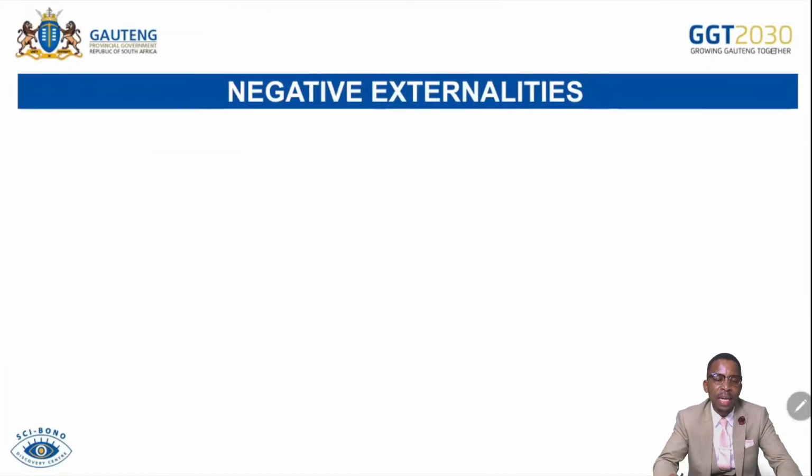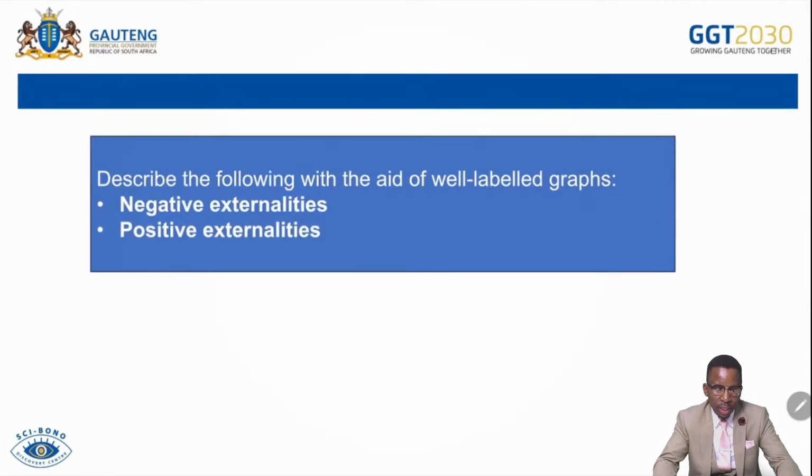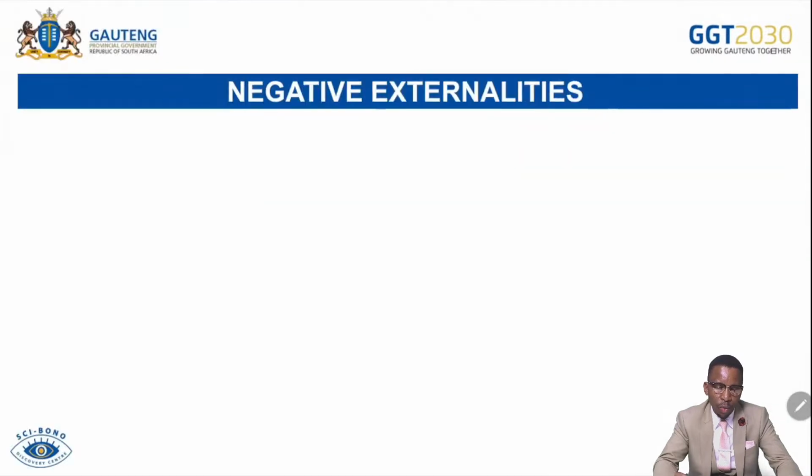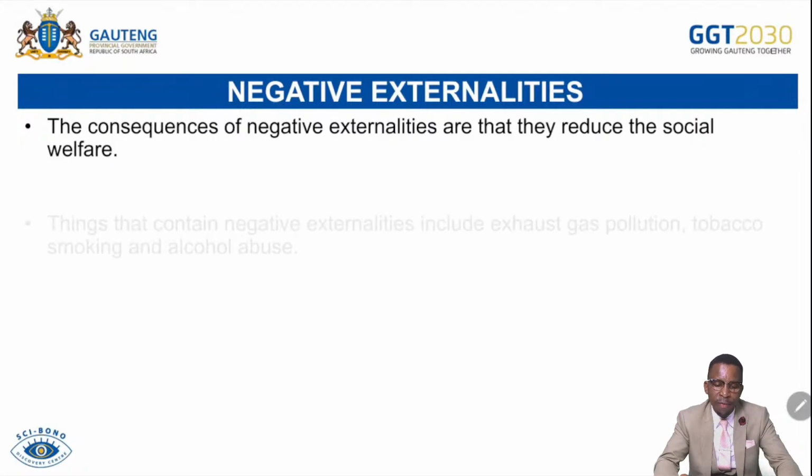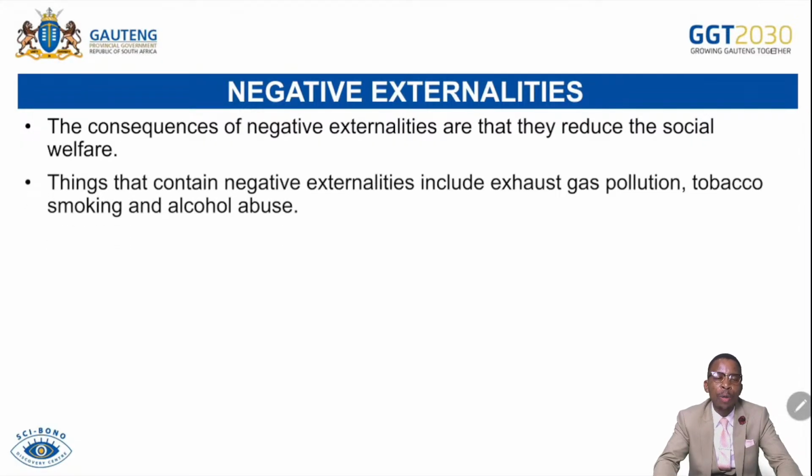Then we go to externalities. So describe the following with the aid of well-labeled graphs, negative and positive. So we go to negative externalities. The consequence of negative externalities is that they reduce the social welfare. Whenever we have an issue of negative externality, there will be loss of welfare. There will be deadweight loss for the society. Like if ever there's a burning of fossil fuel in the area, people will be affected negatively by air pollution. That will compromise the wellness of the society.